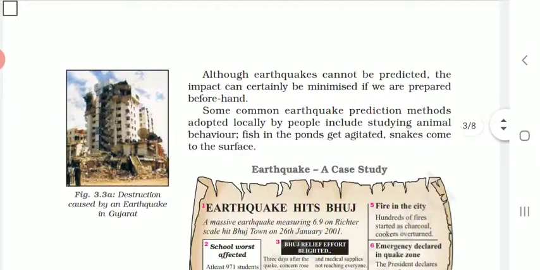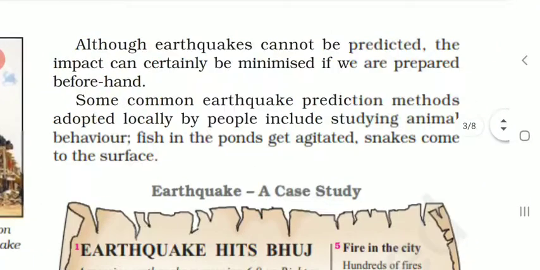Actually, when the earthquake will take place cannot be predicted or forecasted, and therefore the impact can certainly be minimized if we are prepared beforehand. We cannot predict when or how the earthquake will take place, so some important preparedness should be taken beforehand, and only then can the impact of the earthquake be minimized.